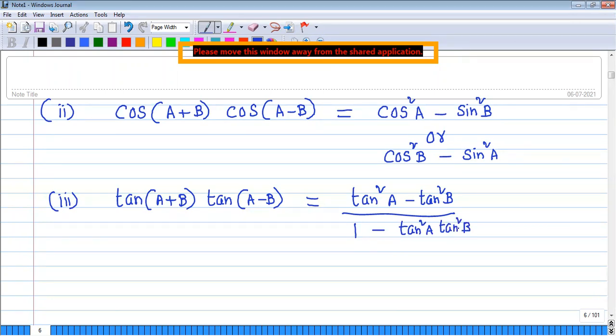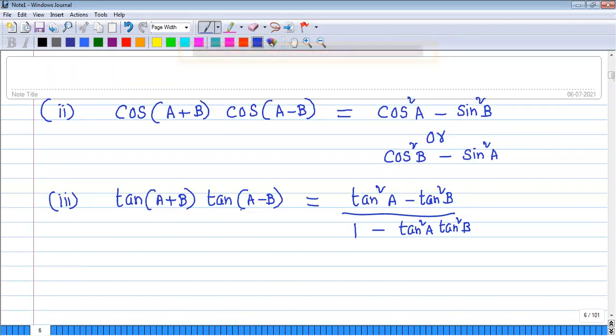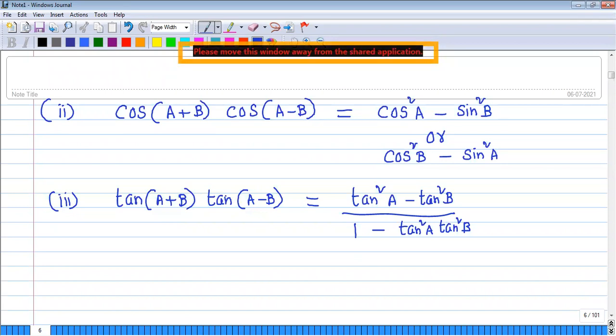You take the tan of A plus B formula, and we have already discussed the tan of A minus B formula. Multiply both and you will get it. Same condition followed: A, B, A plus B and A minus B are not odd multiples of pi by 2. That condition should be satisfied here. You remember, by default, you need to understand.